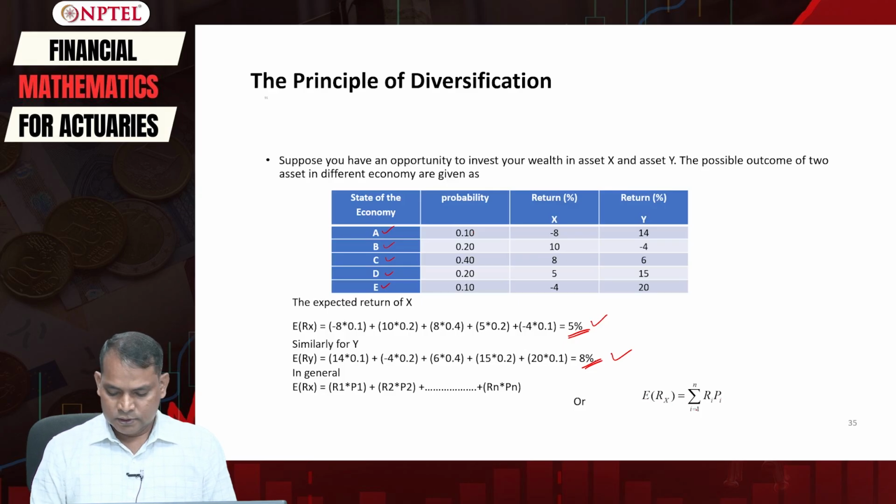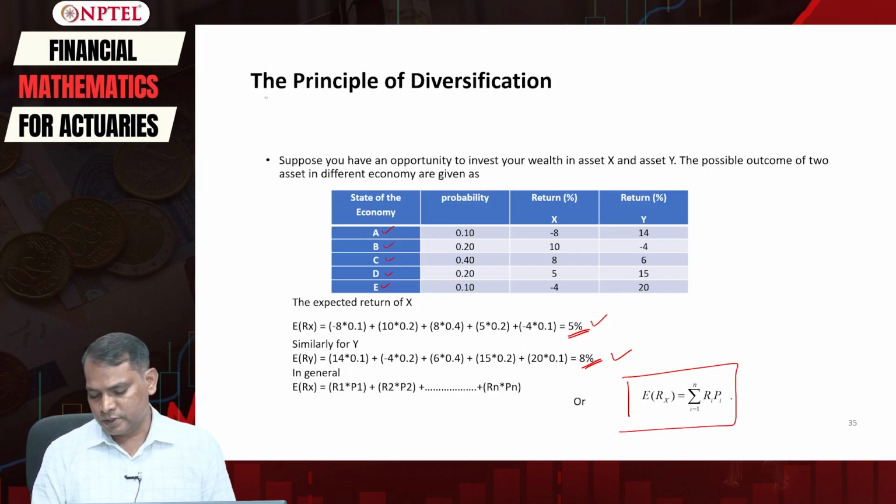This is the easiest formula; it is simply the average, and therefore sometimes you call it Rx bar also.